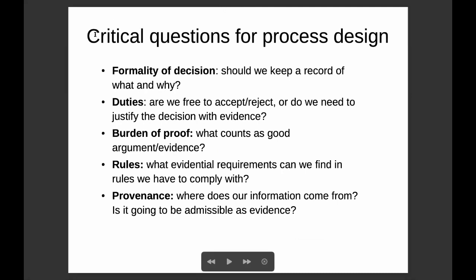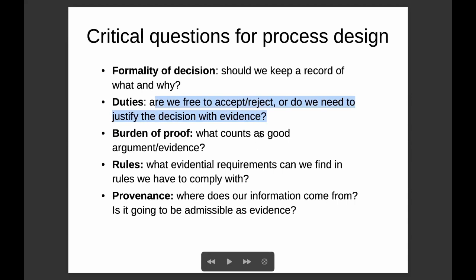When you are designing a process, there are a few critical questions that you need to consider. The formality of a decision. Do you need to keep a record of something, and why? Remember that there are always costs and risks involved in keeping information. Can the decision maker decide in freedom, take responsibility in taking the decision, or do we require specific evidence to justify a decision? What is a good argument?